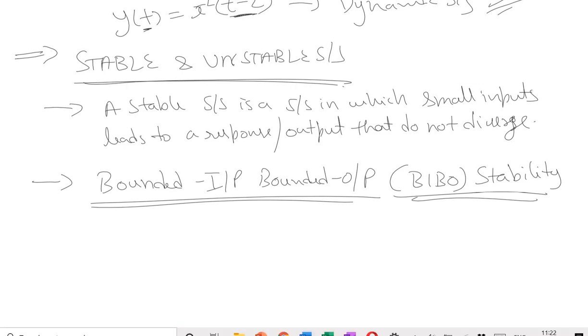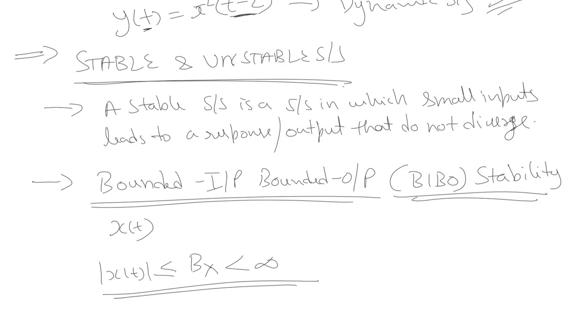So we can say that let's say we have an input x(t) which is bounded. Such input results into a response or the output of the system which is again bounded. Such a system is known as a bounded input, bounded output stable system. I am repeating once again, a stable system is a system in which small inputs lead to a response or output that does not diverge.